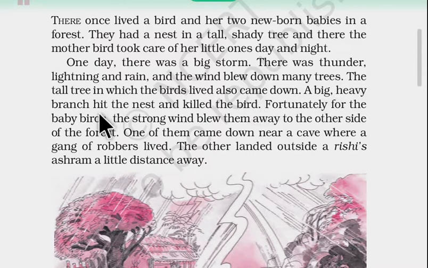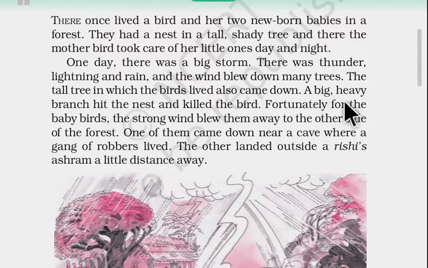Now the tall tree in which the birds lived also came down. A big heavy branch hit the nest and killed the bird. So what happened? This is an important point, important stage of the story. When the tree was uprooted, when the tree also went down, unfortunately a big branch of the tree hit the nest and killed the bird. Means the mother of two babies was killed by a branch.